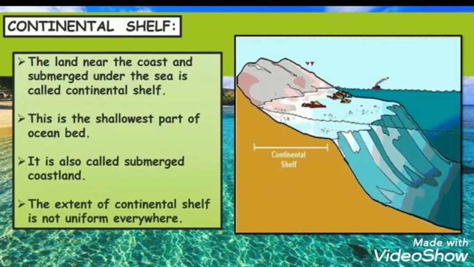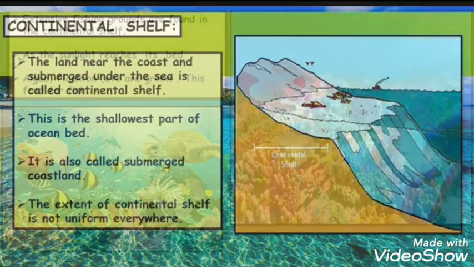Its slope is gentle. The extent of the continental shelf is not uniform everywhere. It is narrow along the coast of some continents while it is broad for hundreds of kilometers at others. Its depth is up to 200 meters below the sea level.